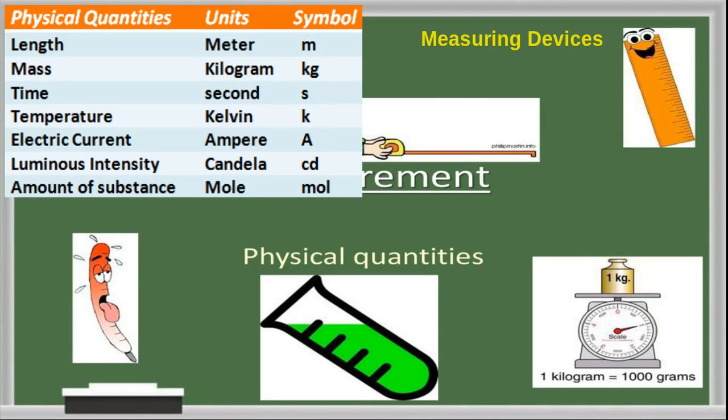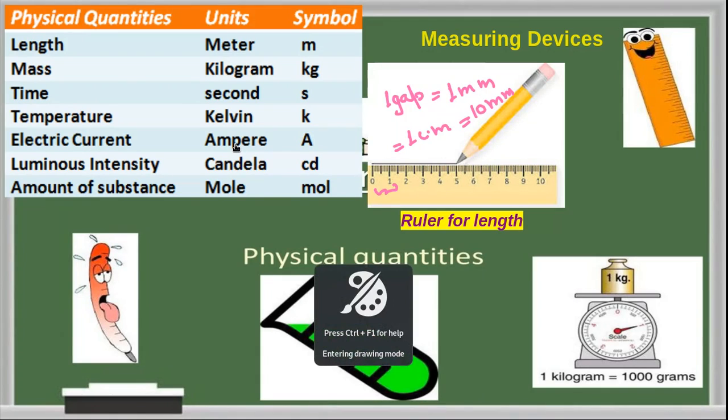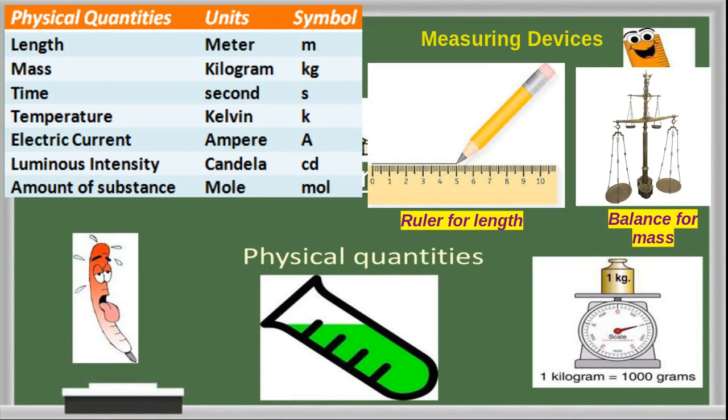Okay, now I will show you some measuring devices. This is a ruler. A ruler is a measuring device for length. Everybody has seen this ruler; everybody has it in their geometry box. In this ruler we can see one gap is equal to 1 mm, and 1 centimeter is equal to 10 mm. So between 0 and 1, this is 1 centimeter and it has 10 gaps, and 1 gap equals 1 mm.